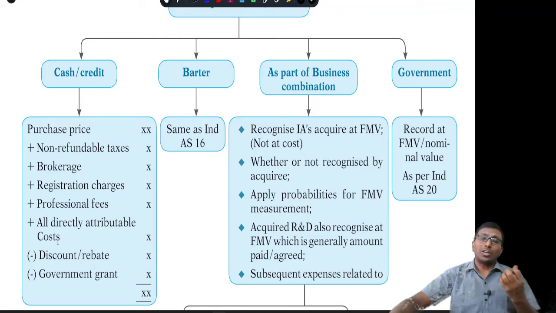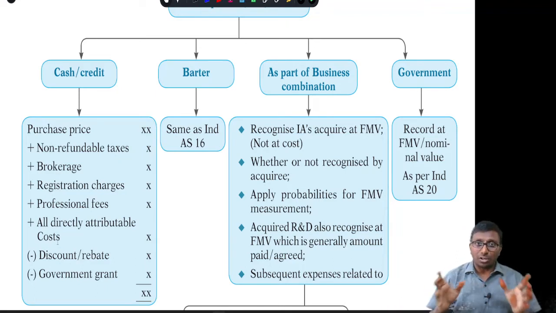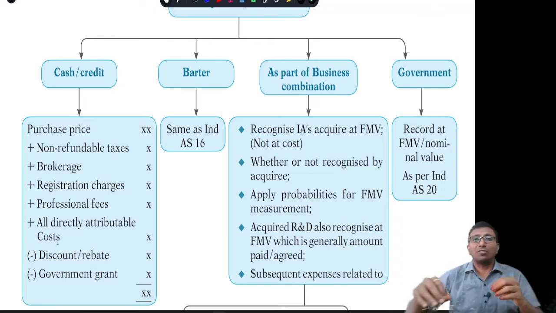Next, when an intangible asset has been acquired as part of a business combination, it has to be recognized at the fair market value on the date of acquisition. This is as per Ind AS 103. You should never take it at cost. They may try to confuse you by saying fair market value cannot be measured reliably, there are so many probabilities. If there are, then one has to apply probability weighted average and find out the fair value. There is no way other than fair market value.